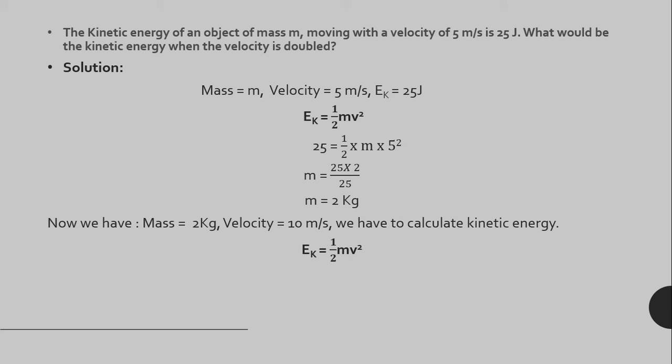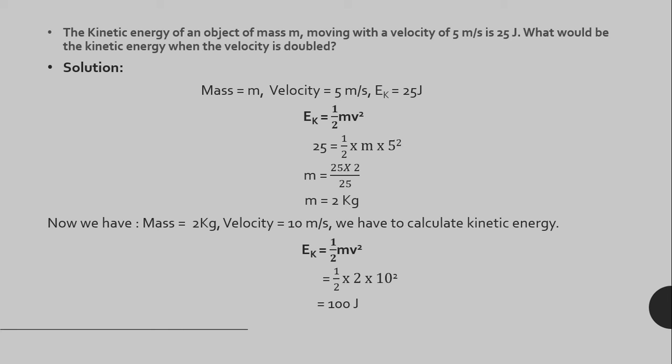So this is the formula, same formula. Ek is equal to half mv square. So Ek is equal to half, m is 2, v is 10. Half into 2 into 10 square. On calculation we get 100 joules.